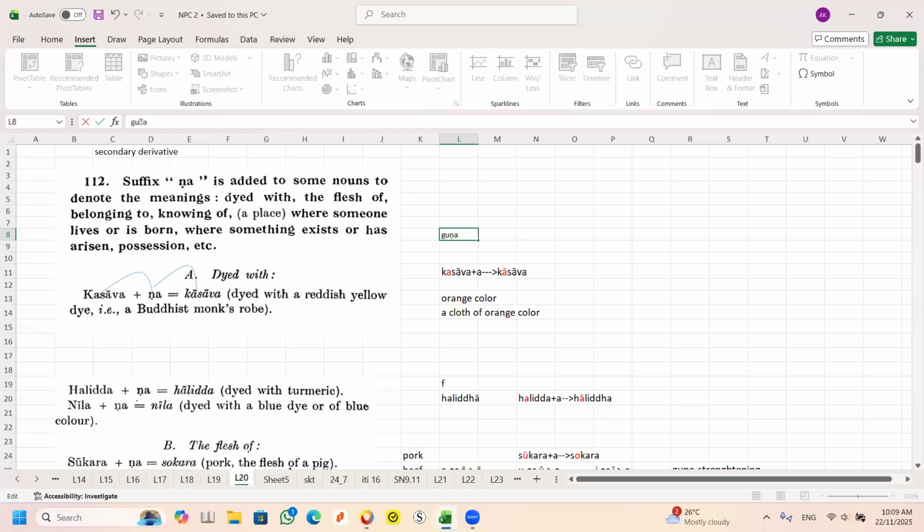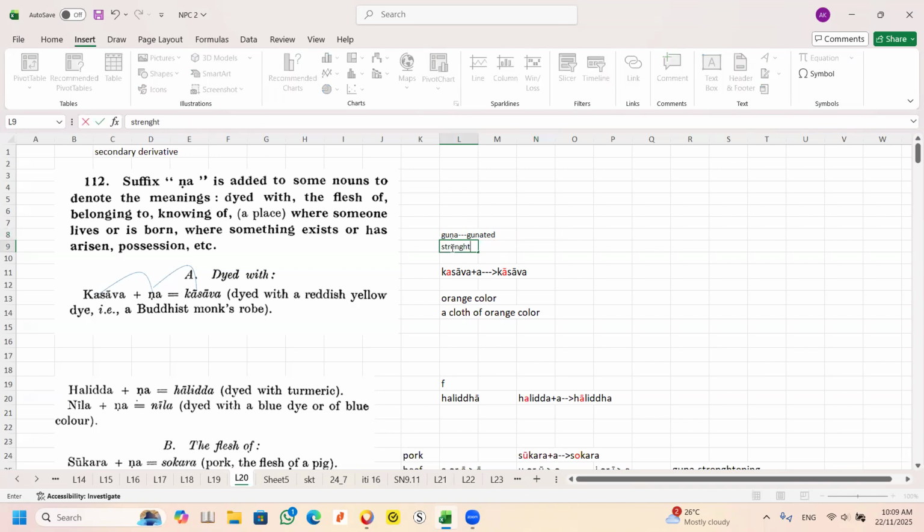Guṇa. So this word "gunated" comes from the word guṇa. Normally we use the word gunated. This word guṇa becomes the English word gunated. Gunated is referring to strengthening.